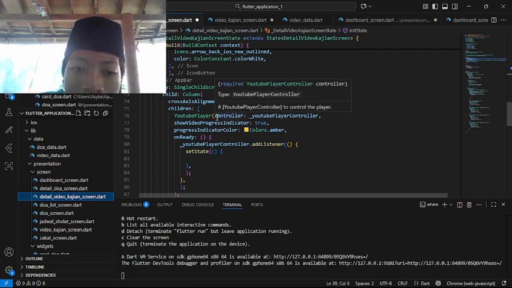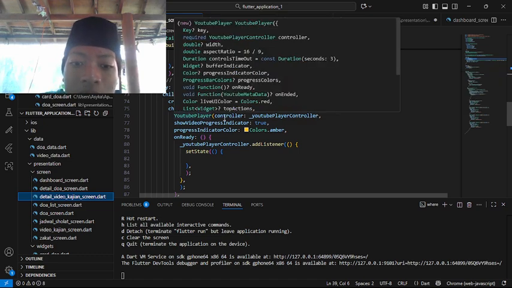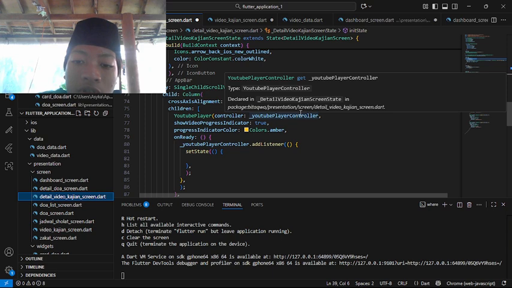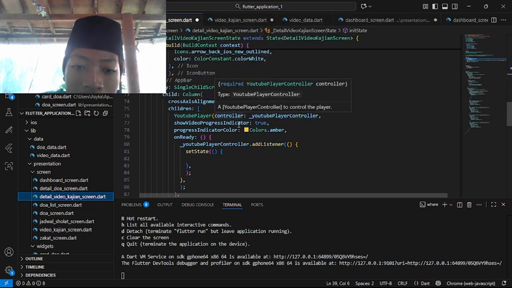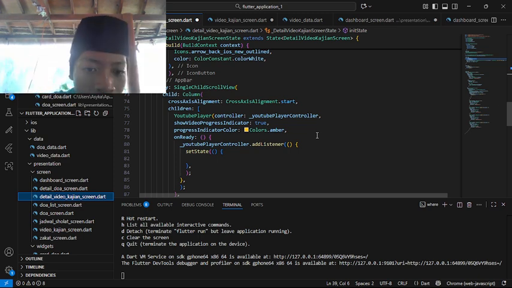So here we are starting to run the YouTube player controller. Here we call the class, show video progress indicator true. So we are showing the video progress like loading and the other progress indicator. Here for the color it was color amber.